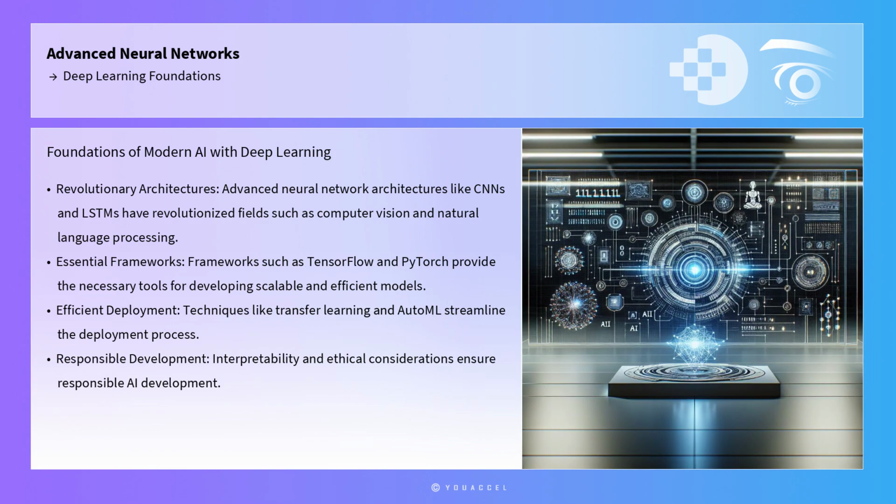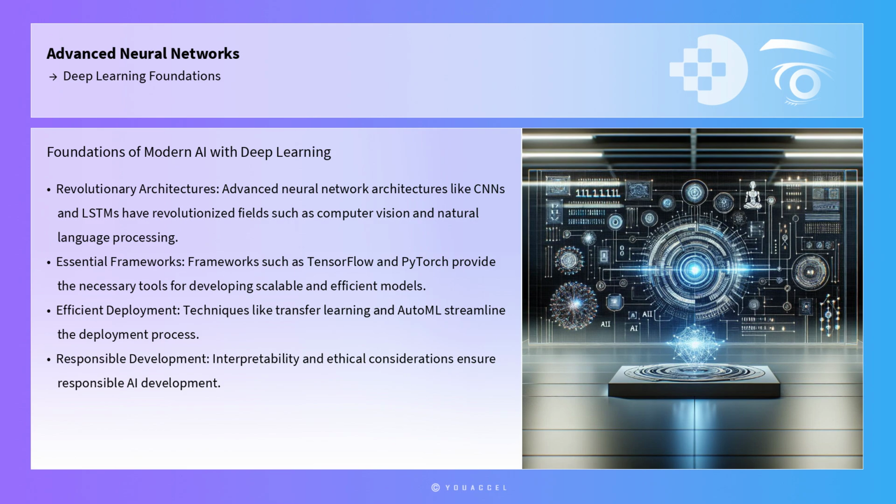In conclusion, deep learning foundations form the bedrock of modern AI applications, offering unparalleled capabilities in processing and understanding complex data. Advanced neural network architectures like CNNs and LSTMs have revolutionized fields such as computer vision and natural language processing. Frameworks such as TensorFlow and PyTorch provide the necessary tools for developing scalable and efficient models.